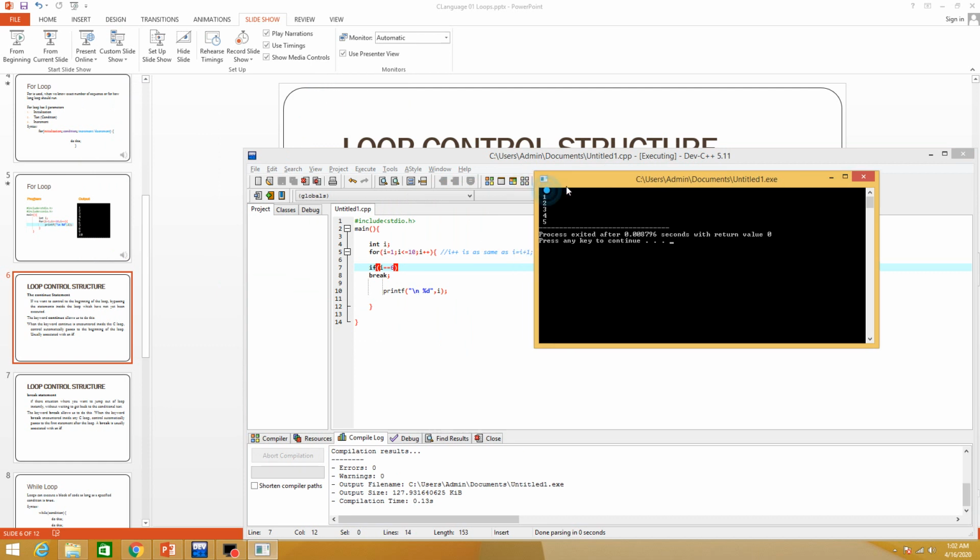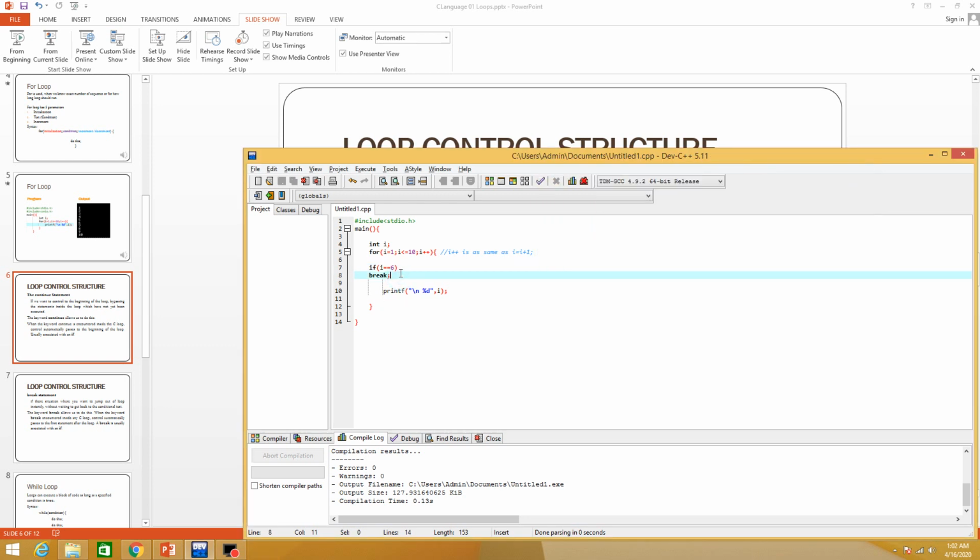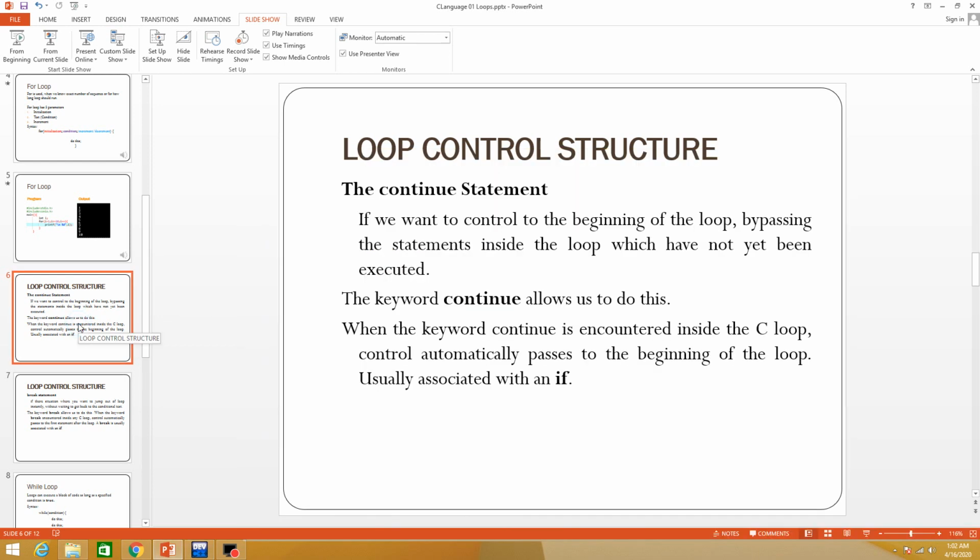On the other hand, the rest of the values of i have not been printed, and the for loop has only 5 iterations, completed from 1 to 5, because after the 5th, in the 6th iteration, the break statement has been encountered and it passes control downwards.